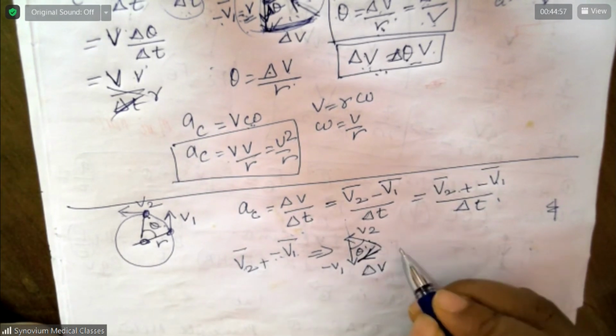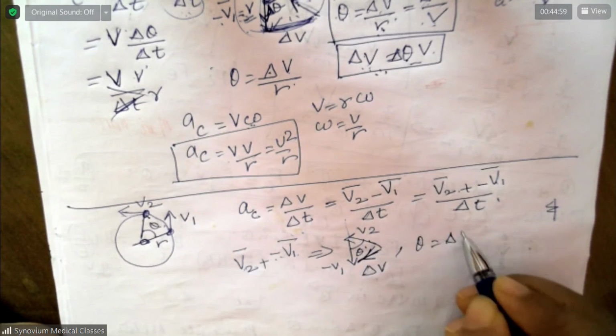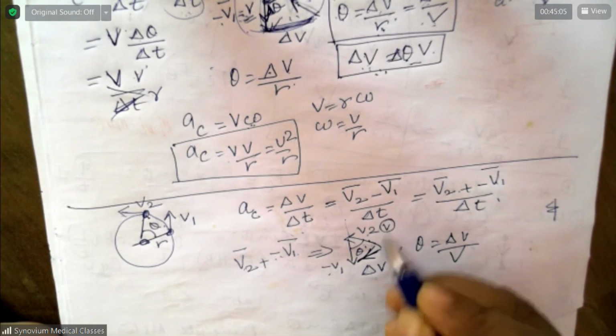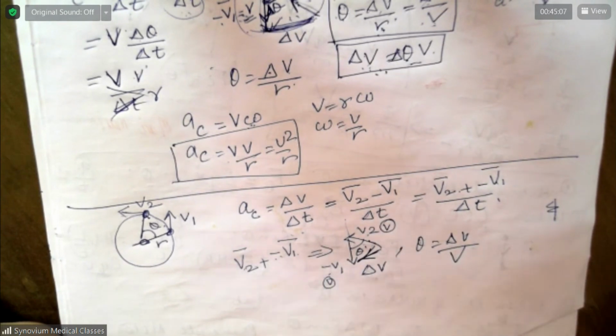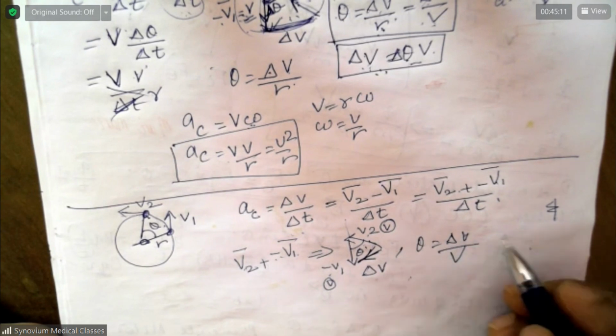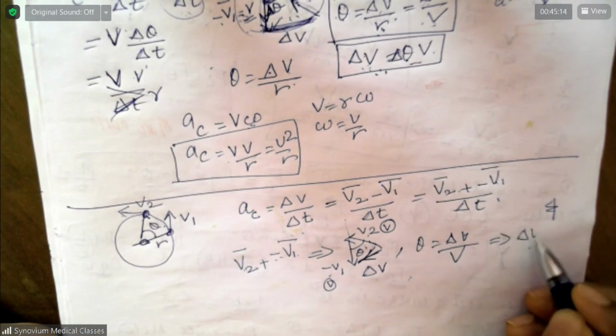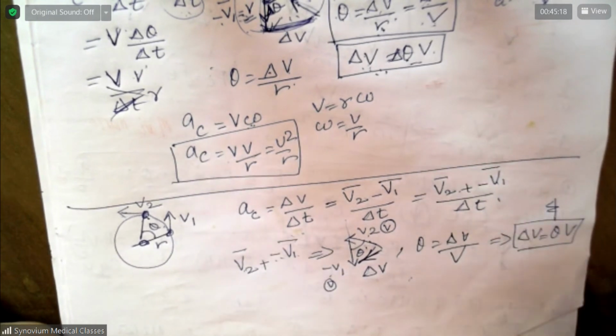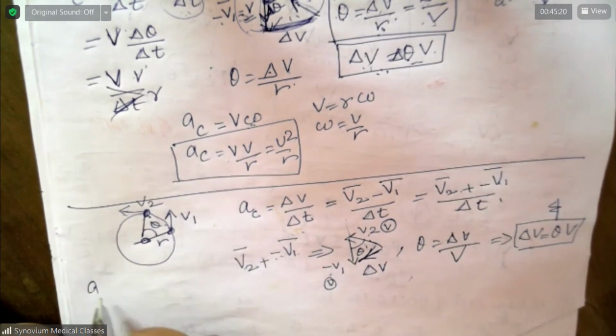So from this, theta is equal to change in velocity by V, because V2 is equal to V, and this also is V. So now from this, delta V is equal to theta into V. Now you put it over here.